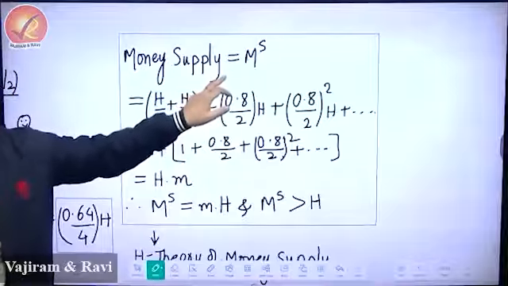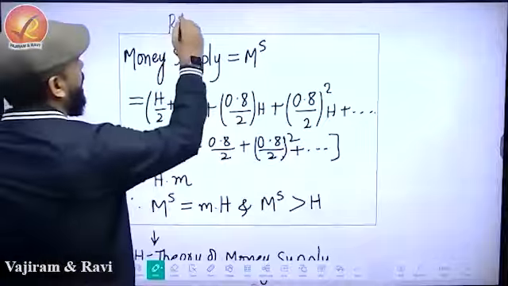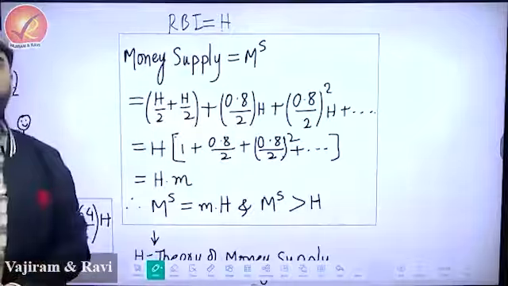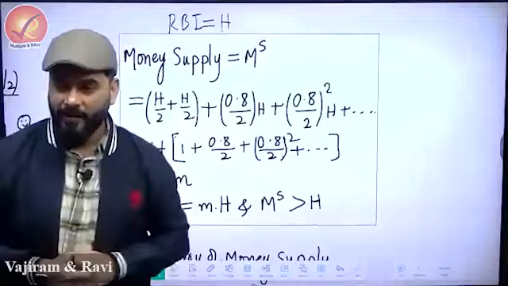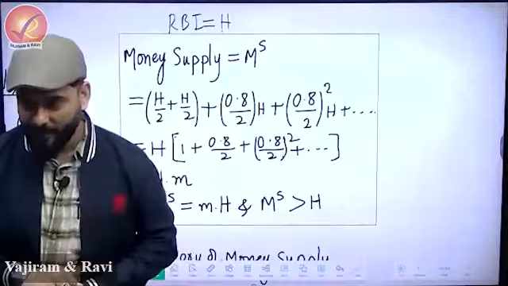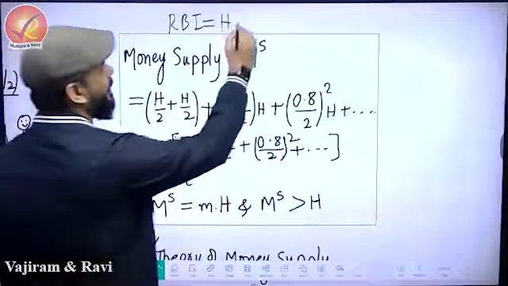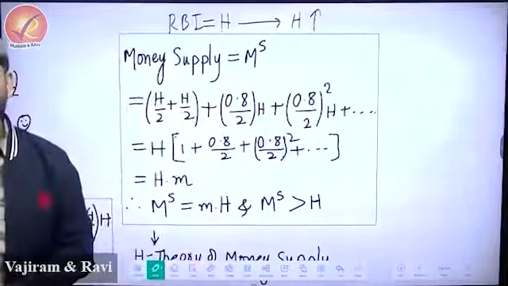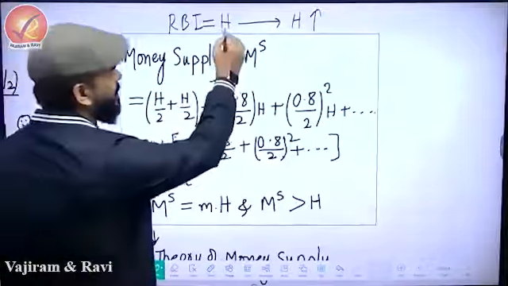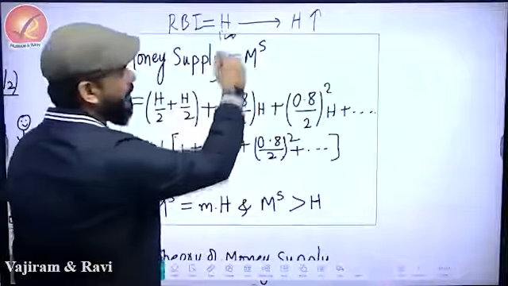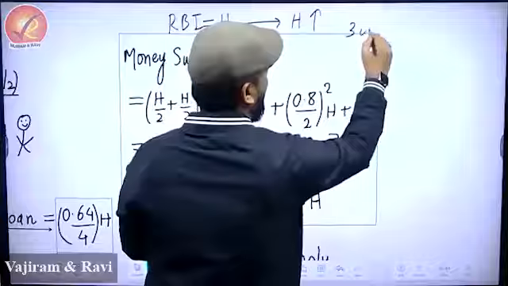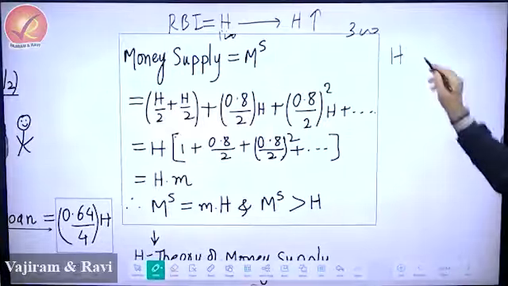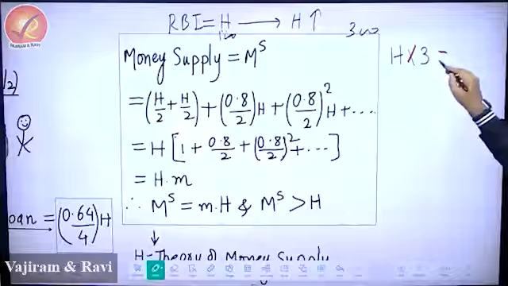We want to find out that whenever RBI releases H, ideally this should have been the money supply. But we are interested in finding out what happens when RBI released H for the first time. At that time, did this H remain H or did it increase? Suppose RBI released H and H was 100. Now it has become 300, which means we can say that H released by RBI, if you multiply it by 3, has become money supply.